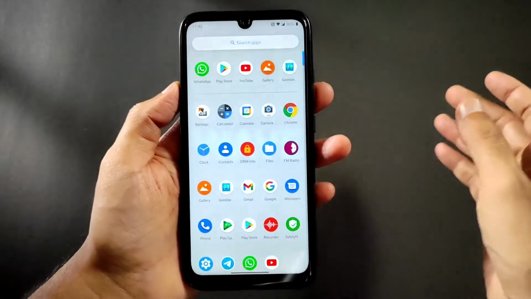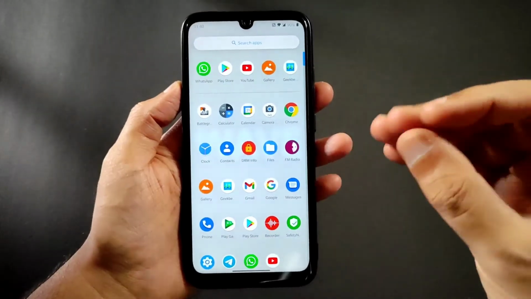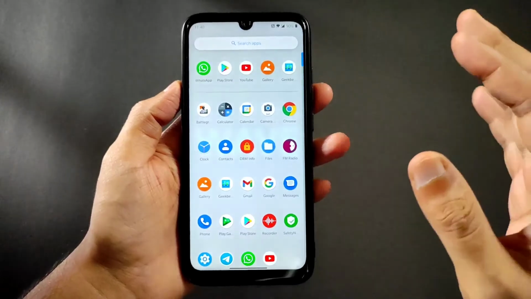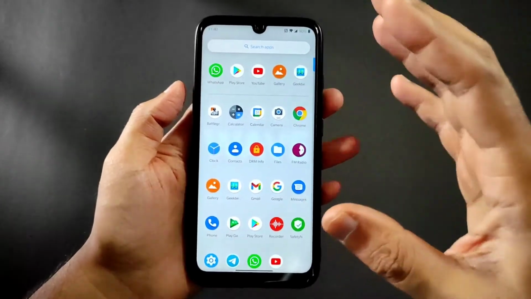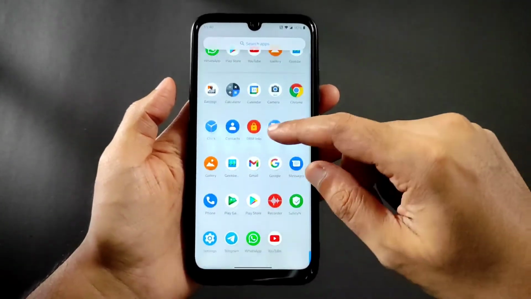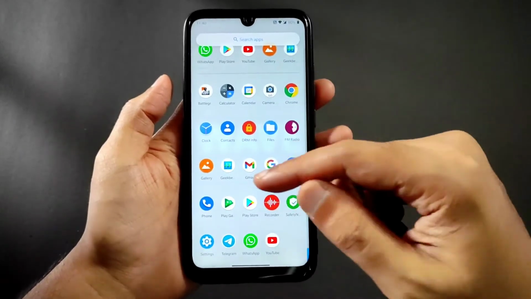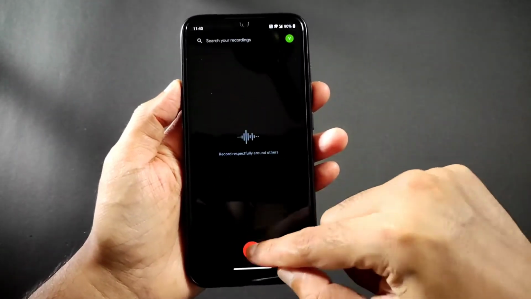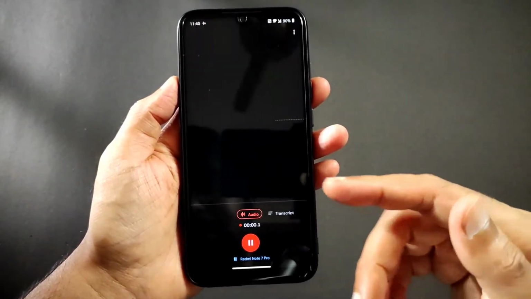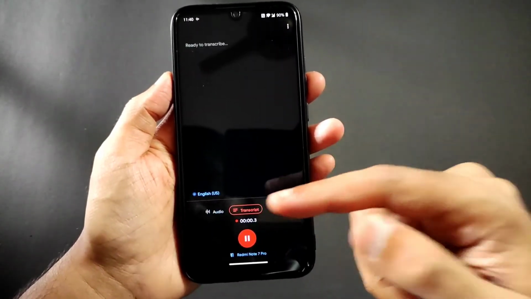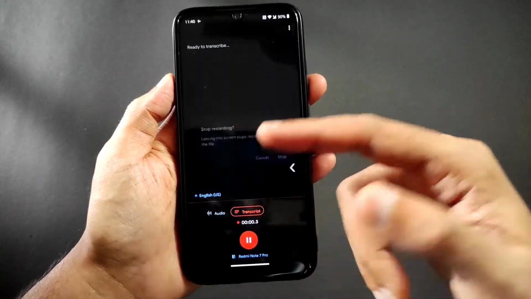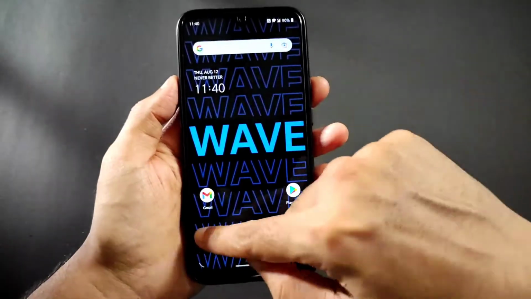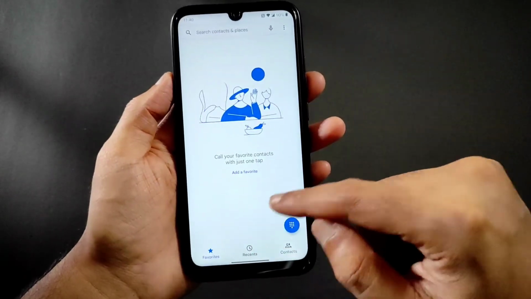If you want, you can type Nikita Gcam or even the Arno build Gcam or the Santi Gcam, any other Gcam ports you can use. Even ANX camera can also be flashed here, and you get this recorder. And this is the handy feature you get in this recording options. It will be recorded, and you can even transcript it into your favorite language. This is how the recording features work here.